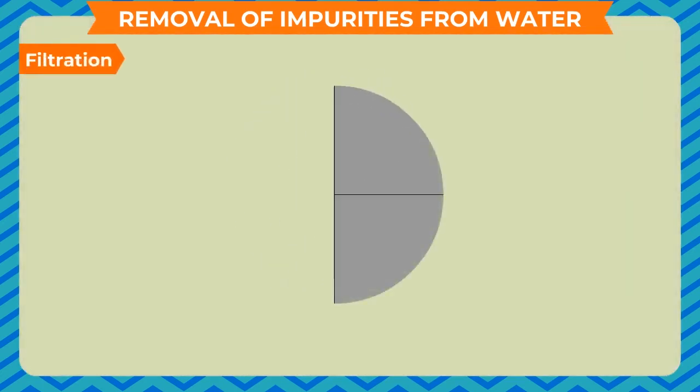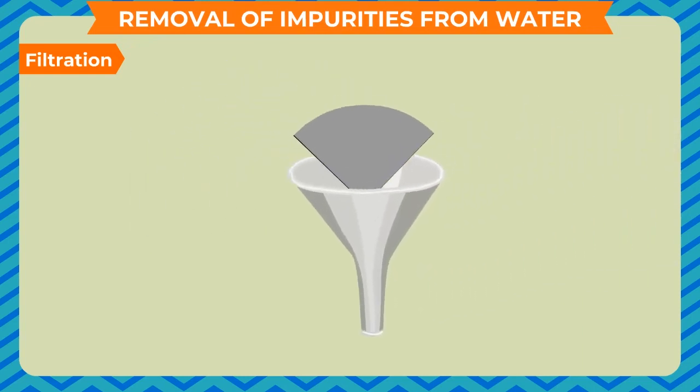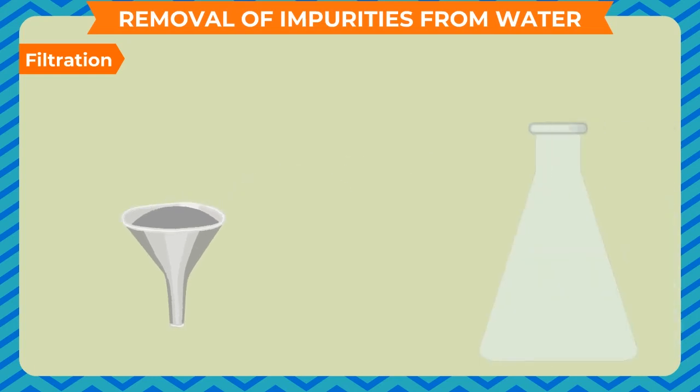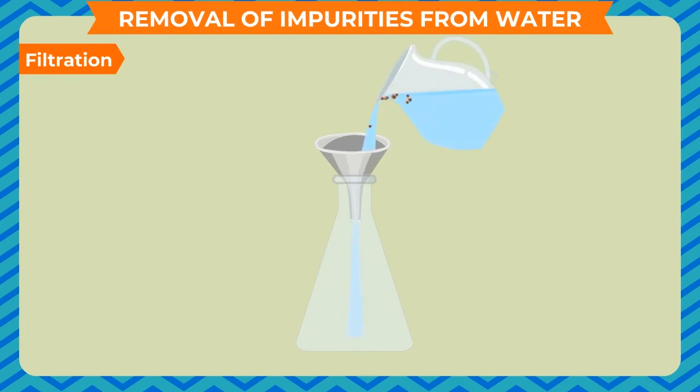Filtration. Fold a sheet of filter paper into half and then into quarters. It takes the shape of a cone when we open it. Place it in a funnel. Place the funnel with the conical filter paper inside the mouth of a bottle. Now, pour a mixture of sand and water into the funnel. Clean water collects in the glass and insoluble impurities on the filter paper. This process of removing impurities through a filter that allows water to pass but not solid particles is called filtration.